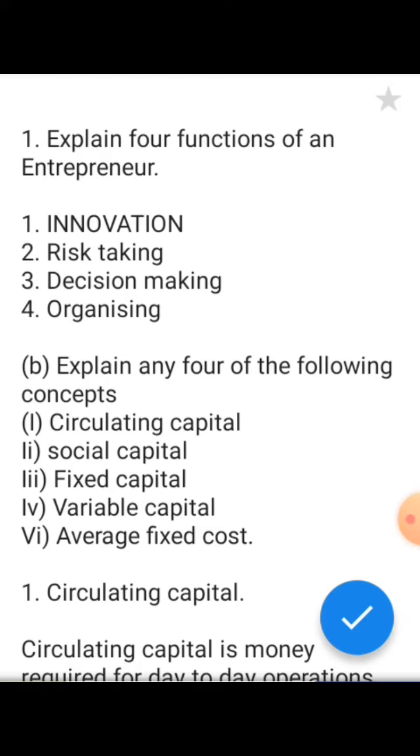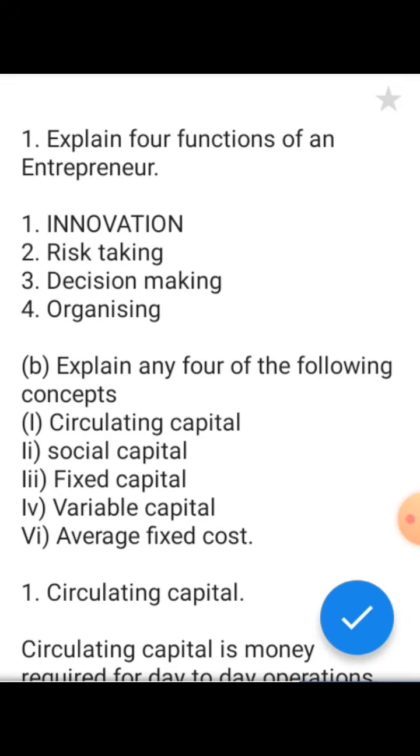He's in charge of decision making when it comes to deciding about the future of the company. The last function of an entrepreneur is organizing. He can organize his business perfectly well. So these are the 4 functions of an entrepreneur. I think we have answered this one.